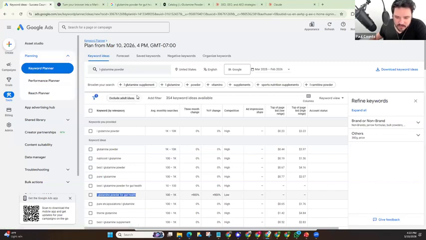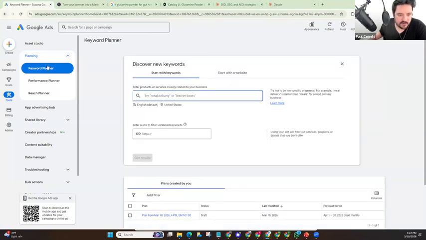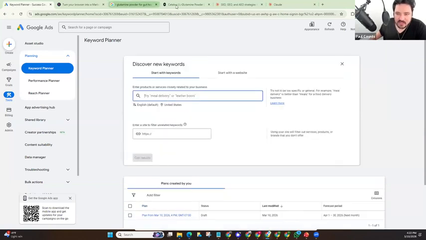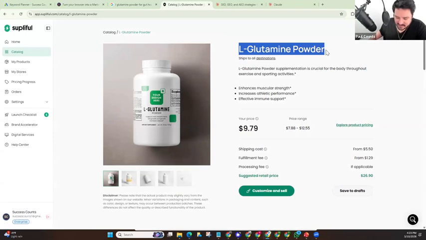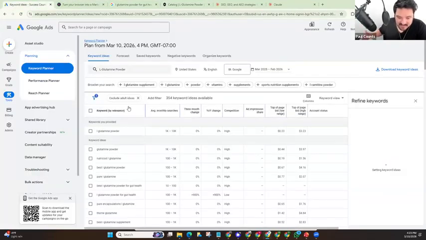And what I'm going to do here now is type in this phrase. So I went to the Keyword Planner and I said, discover new keywords. When I first land on this page, it says, discover new keywords, get search volume and forecast, or organize into ad groups. So we're going to first focus on discover new keywords. Here, I'm just going to take this supplement name. We're going to start with just the supplement name for now. That's an easy task to do.